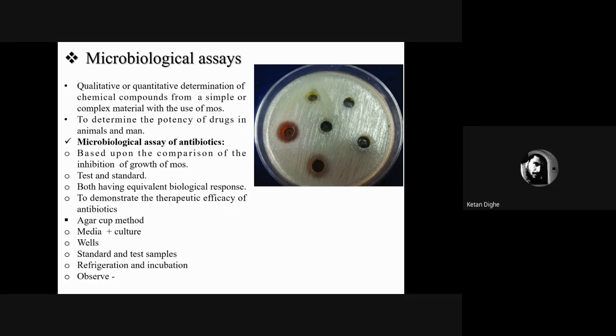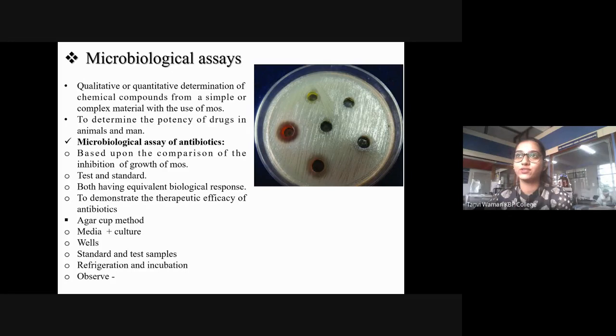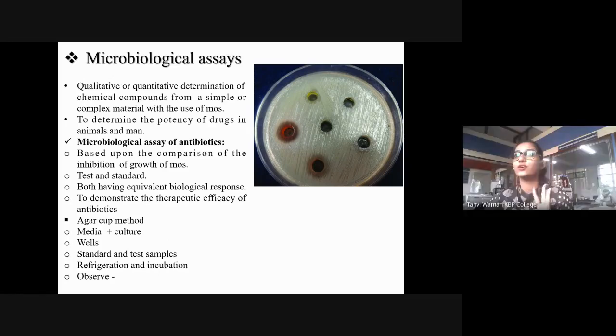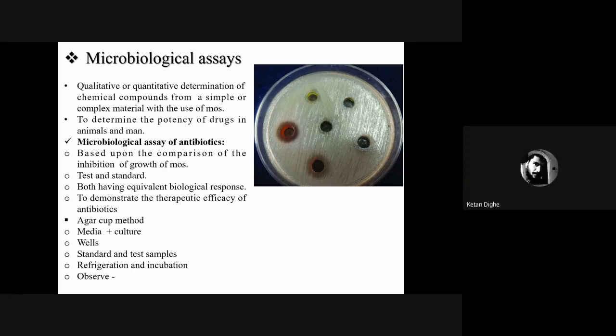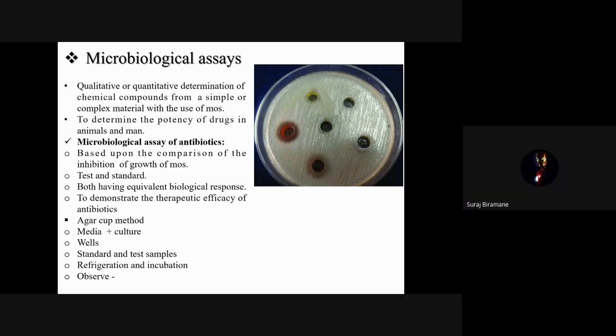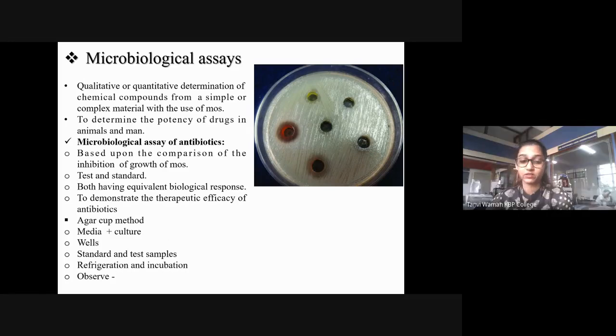Same, I think we see the inhibition, zone of clearance. Inhibition around the wells. If that is present, which means the antibiotic has the potency to kill the microorganism or bacteria we are using. Right, zone of inhibition. ठीक है. केतन, तुम कुछ बोल रहे थे? Yes, same ma'am. Zone of inhibition, exhibition, and clearance around ना, around the colony. दोनों तीनों में से कुछ एक ही हो सकता है बाबा. Zone of clearance, zone of inhibition, ma'am. Okay, ठीक है. What about Suraj? Zone of inhibition. Okay, perfect. All of you are right. We always observe zone of inhibition.